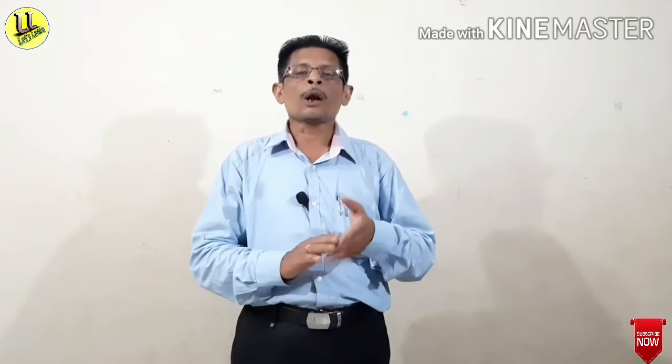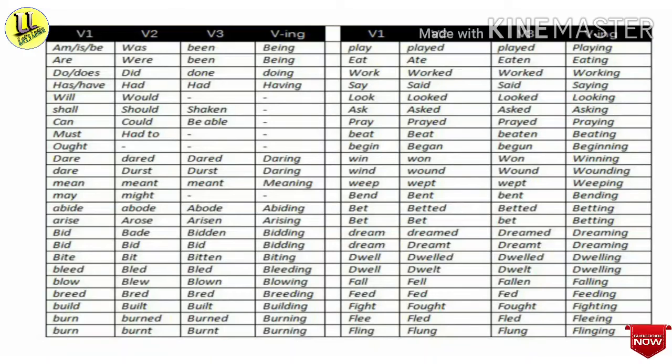Now, from a table you can easily see the different forms of the verbs. The table shows 4 columns: V1, V2, V3 and V-ING form.